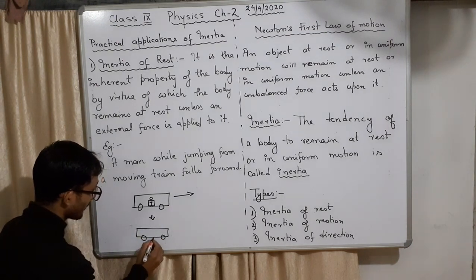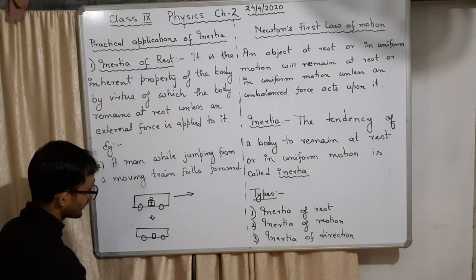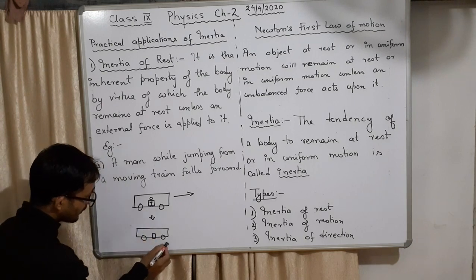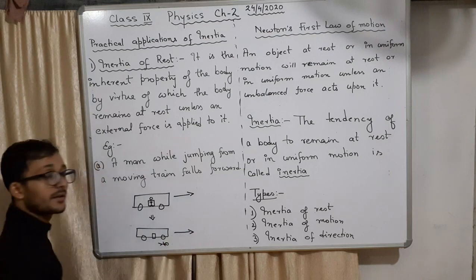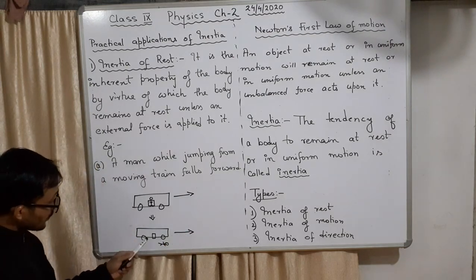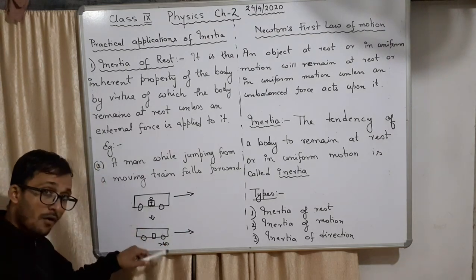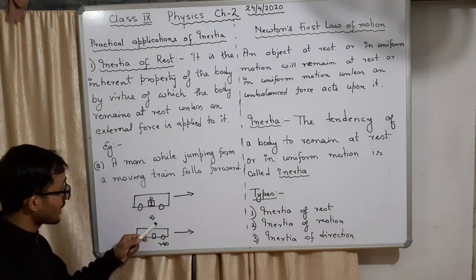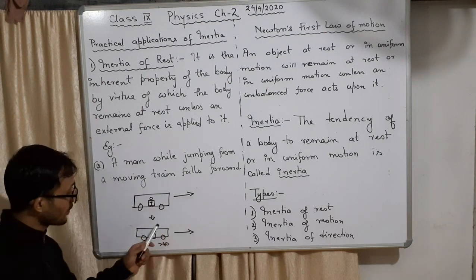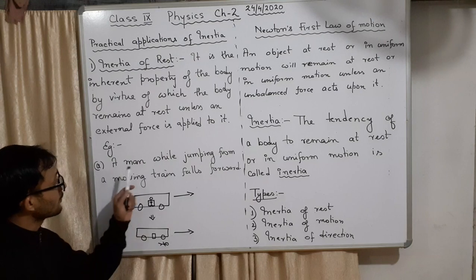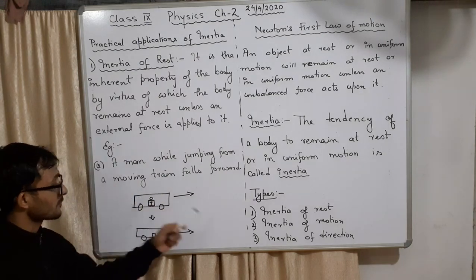The bus is here, the door is here. When he jumps, he will fall here. Understand? This happens if that person is jumping out of a bus or train, any moving object: the man while jumping from the moving train falls forward.